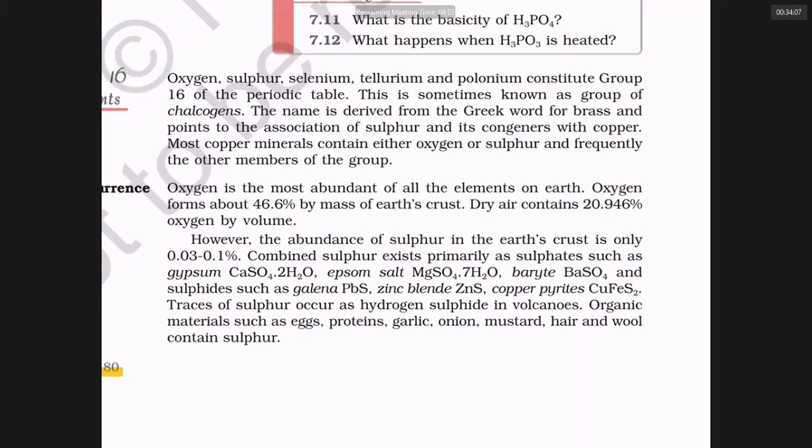I know that. Epsom salt is MgSO4·7H2O. There is an Epsom lake in London. They think that people of London are very intelligent because they drink water of Epsom lake. Of course, it is up to them.